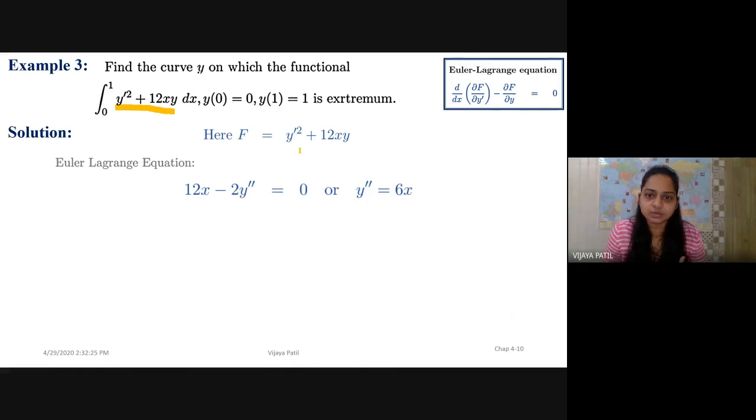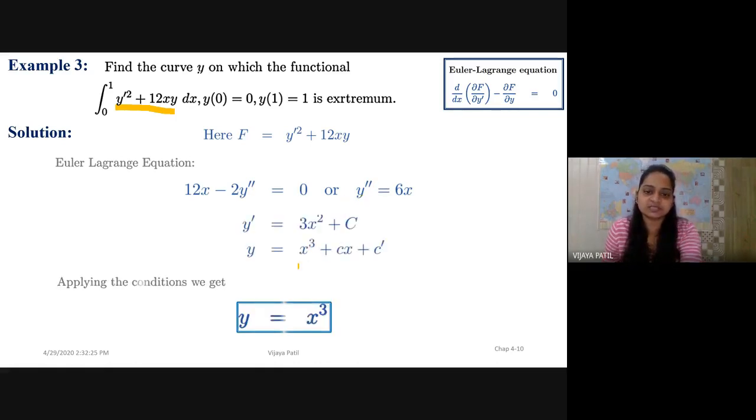I'm differentiating this equation with respect to x. So what will that be? That will be 12x minus 2y double dash, which equals 0, and therefore y double dash is 6x.